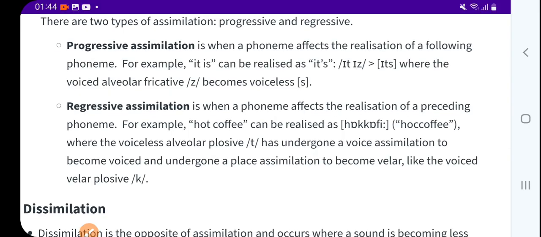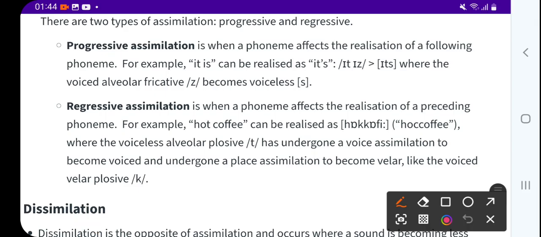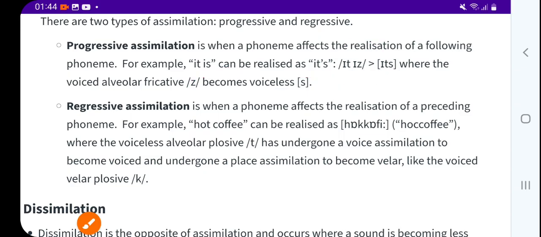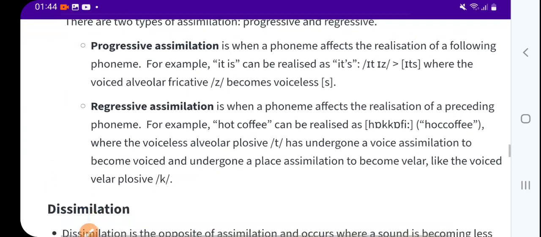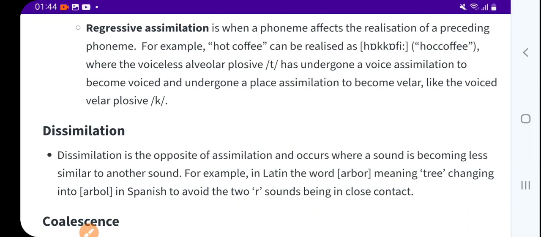Progressive is when a phoneme affects the realization of the following phoneme. For example, "it is" can be realized as "its". Don't study this much in detail, but that is progressive, and regressive is when a phoneme affects the realization of the preceding phoneme.